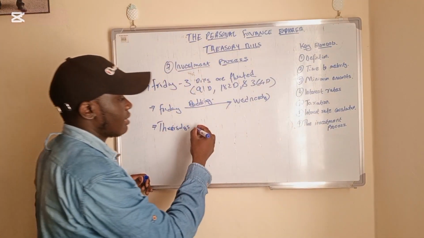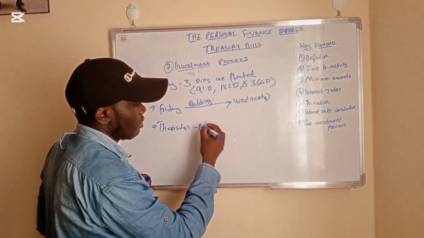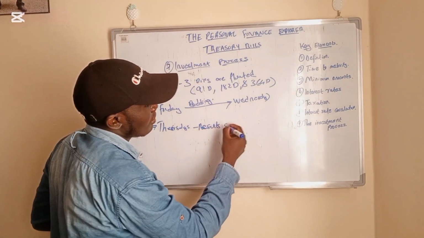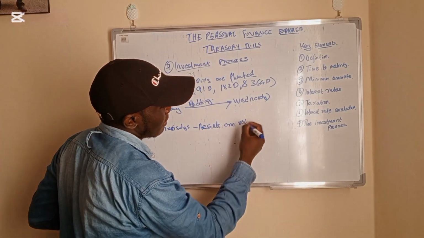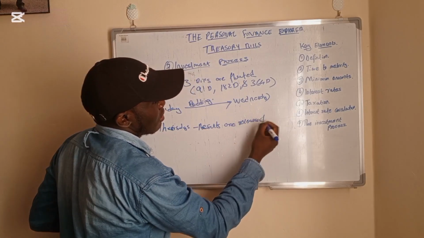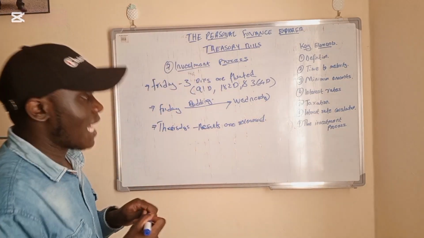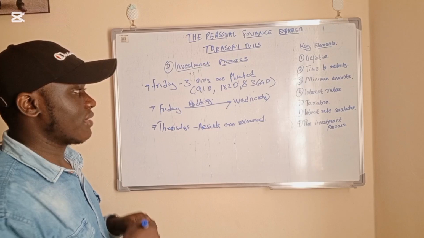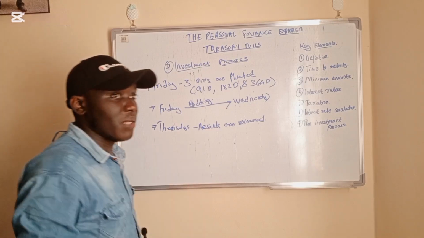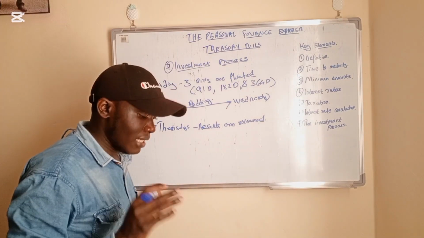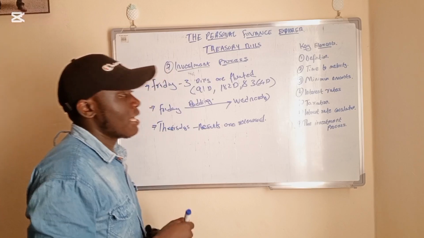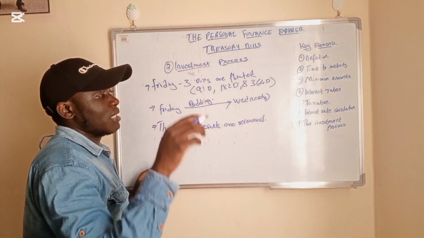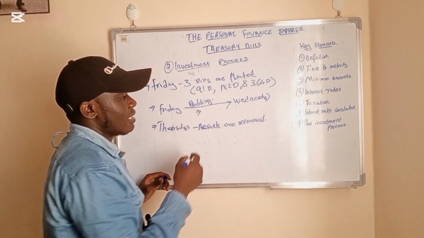So results are released. At the release of the results, this is where you are told whether your bid was successful or not. And it is good to note that there are 2 types of bids. Let me mention that here.